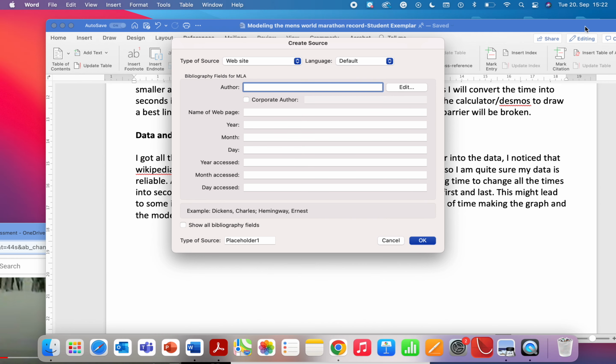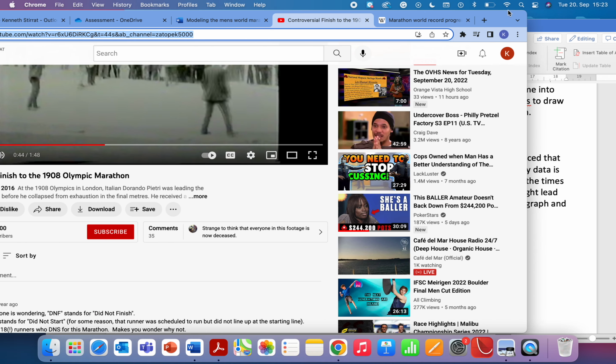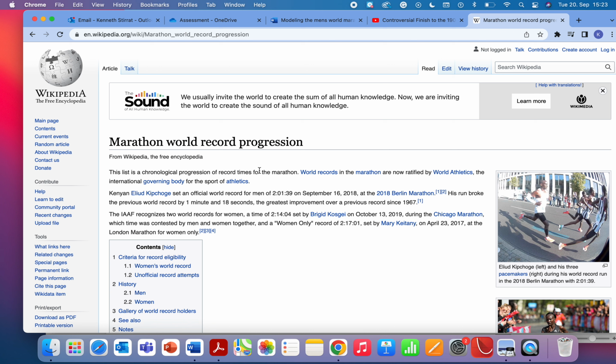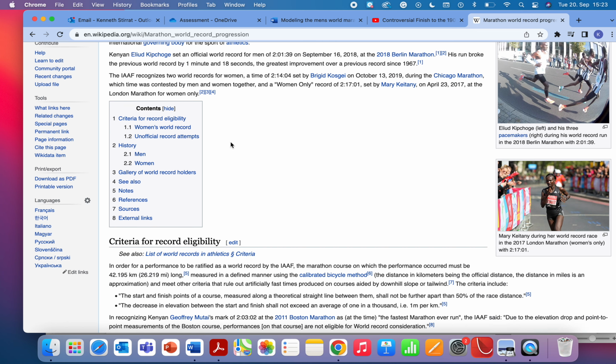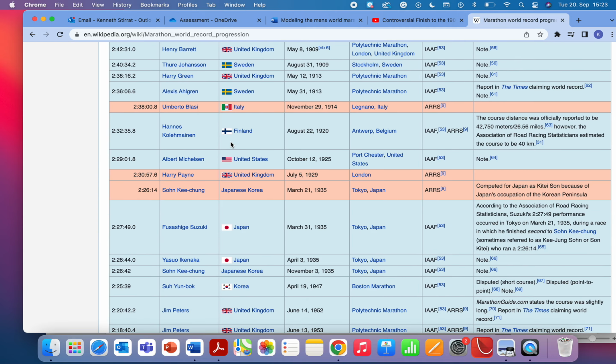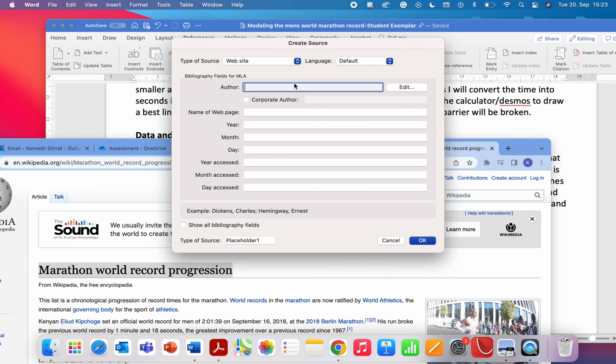And I am going to do the same thing again. So where is my Wikipedia page? Wikipedia page is here. Okay, so my Wikipedia page is there. I think this is the title of it. But as with all wikis, this is kind of like a collaboration, isn't it? There's no one author here. So I don't think I'm going to get the name of an author, and I don't think there's a date because it's continuously updated. So let's go and see what we can do here. So the author, I'm going to leave blank.